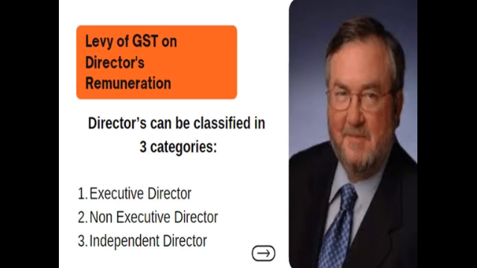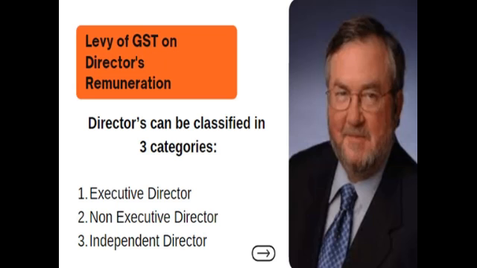Now, on the basis of these responsibilities, we have classified them into three categories, and then we are identifying whether GST will be levied or not. So now, as per GST law, services that are provided by an employee to the employer in accordance with the employment agreement are neither considered as supply of goods nor supply of services.